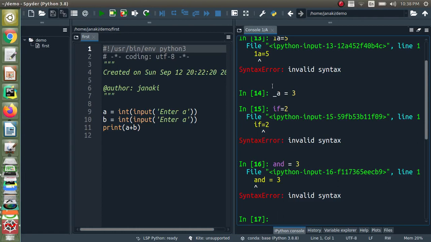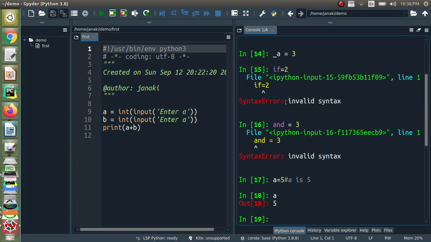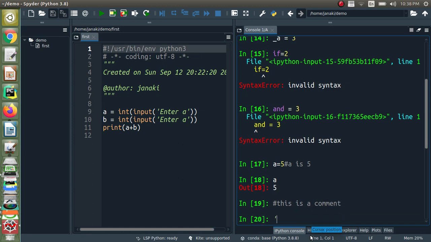Let me show it in Spyder. If I say a equal to 5, and then put a hash, a is 5, you will see that whatever comes after the hash will be ignored by the interpreter, right? And I can also put it at the beginning itself. I can write that this is a comment. That is also perfectly alright.